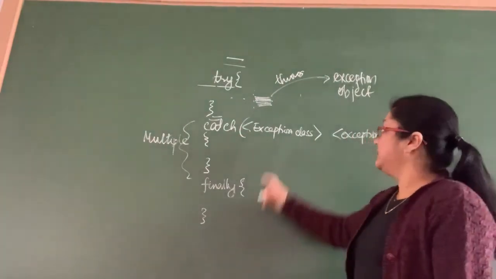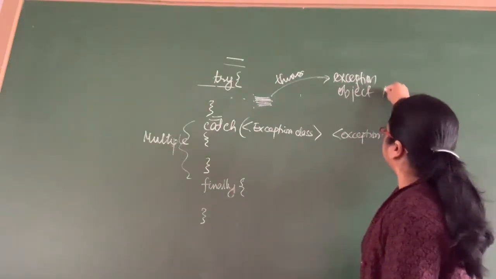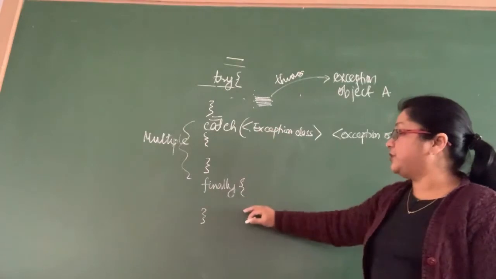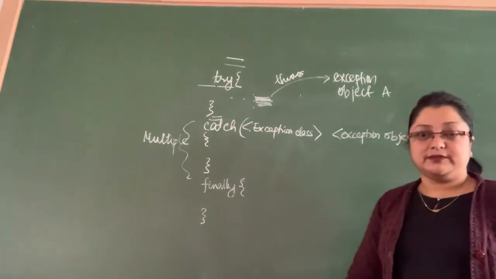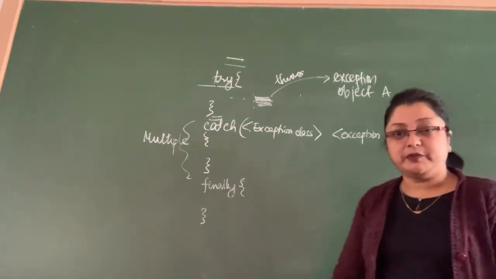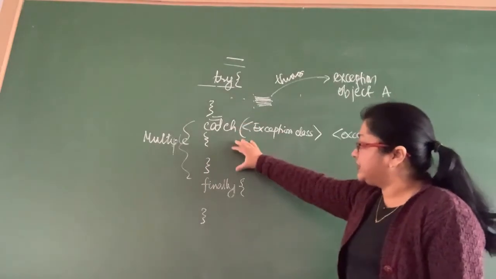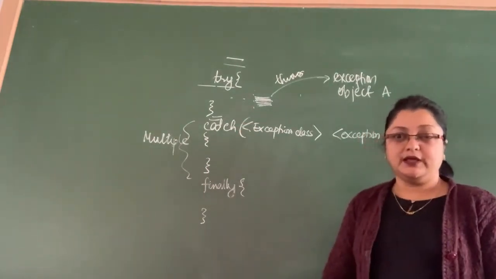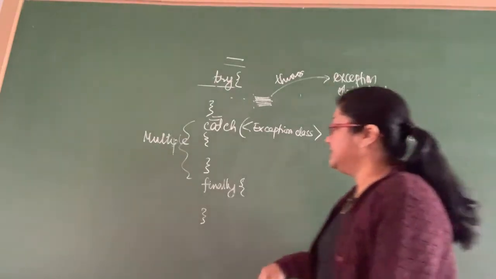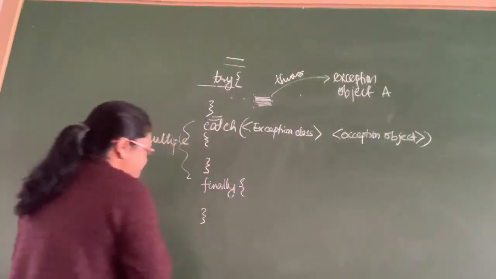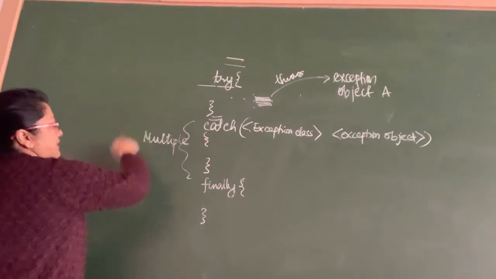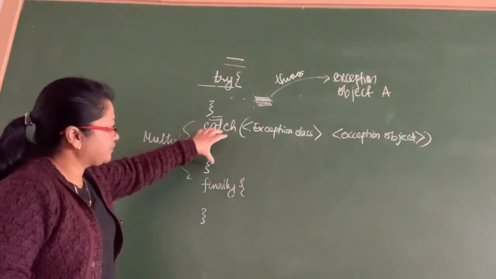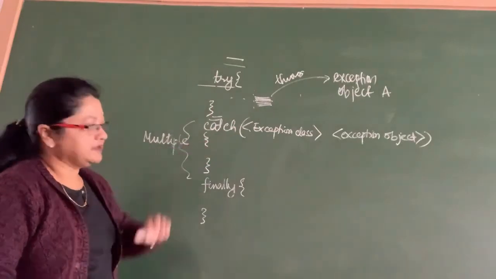If it is throwing an exception object of type A, then the matching catch block for A will catch it. And by catching, we mean that the code within that catch block will get executed. If I have three catch blocks, I'll take an example later and show you. So this is what happens in the catch block.